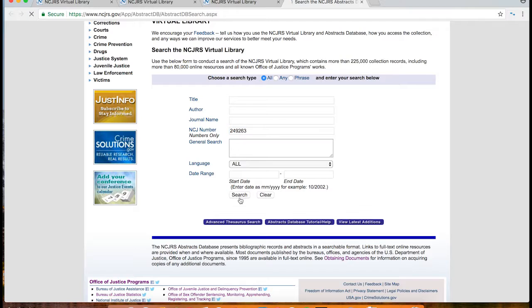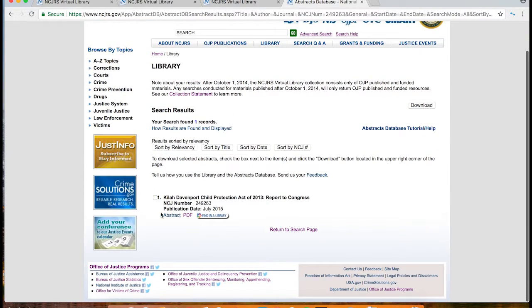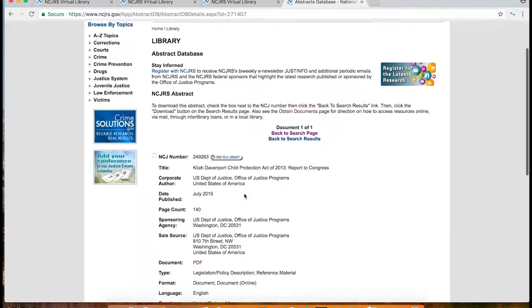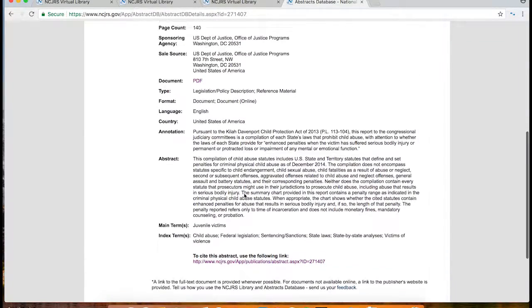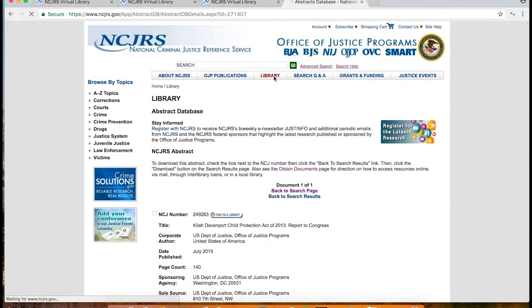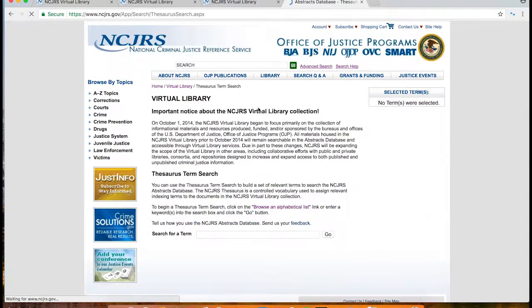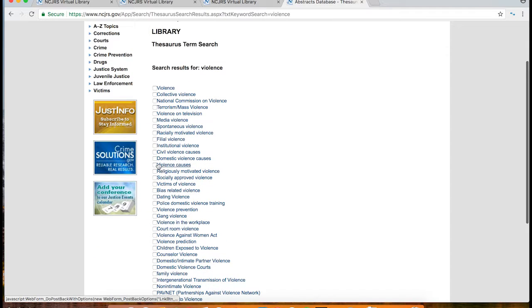To look for an article you have previously found or something that was recommended to you, you can type in the NCJ number, which is a unique identification code. By clicking on the abstracts, you can see all the different fields that make up each record. You can also do the source term search. This is helpful for when you know of a term, but would like to expand your vocabulary and see other terms that are related to the subject. After searching a term, you can select all the other applicable terms that you would like to search as well.